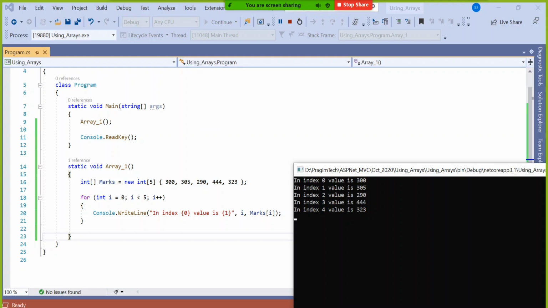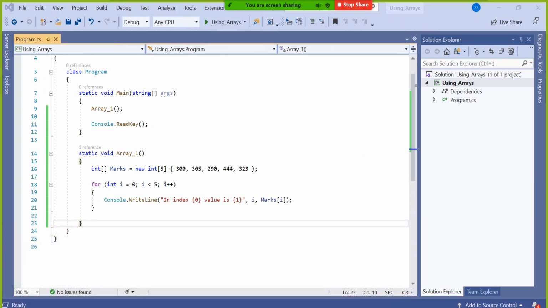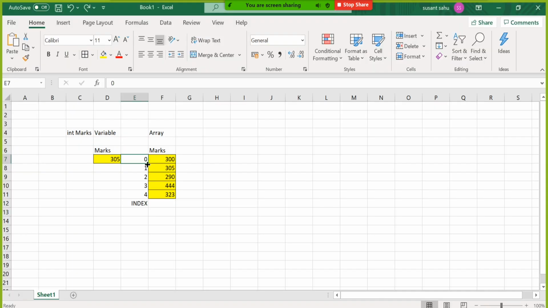Like in this Excel sheet, if I make you understand, what you see here is two things, right? One is 0, one is 300. So here 0 is called index. Here 300 is called value.